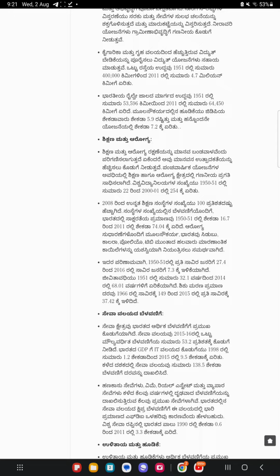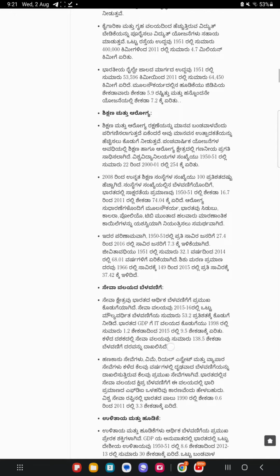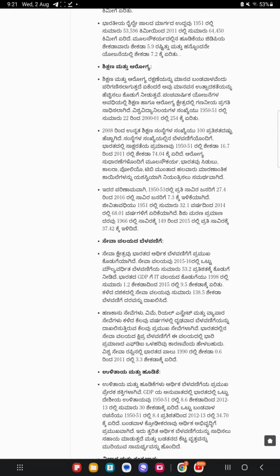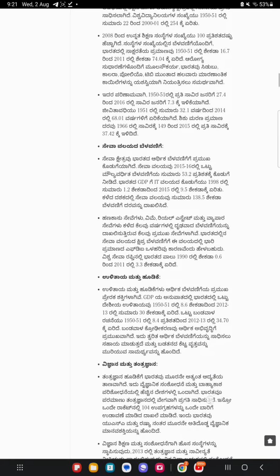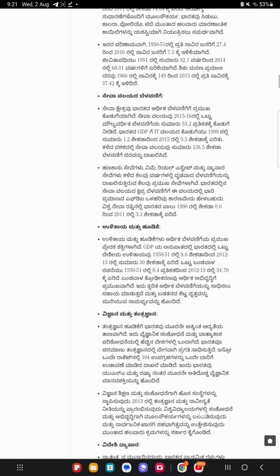The total road length increased from about 400,000 kilometers in 1951 to about 4.7 million kilometers in 2011. The route length of the Indian railway network has increased from about 53,596 kilometers in 1951 to about 64,450 kilometers in 2011. The investment in infrastructure as a percentage of GDP was about 5.9% during the 10th plan and increased to about 7.2% during the 11th plan.